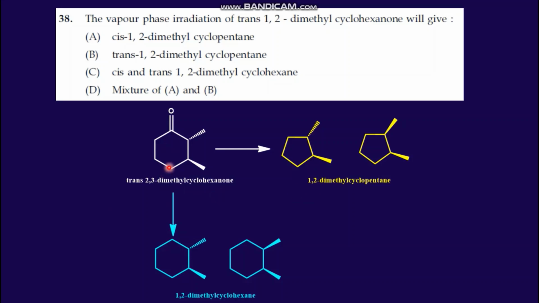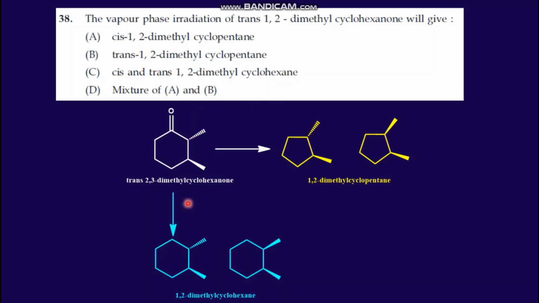Here you can see the conversion of 2,3-dimethyl cyclohexanone to 1,2-dimethyl cyclohexane means the CO is getting reduced to CH2. In the vapor phase with only irradiation, using light, this reduction is not possible.